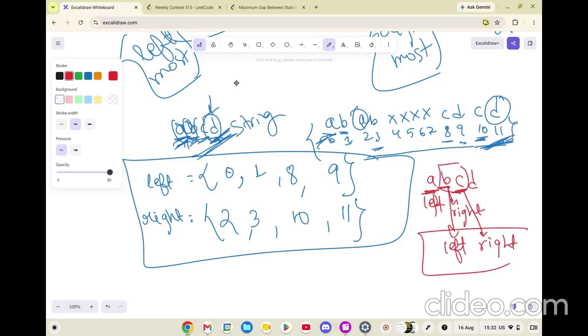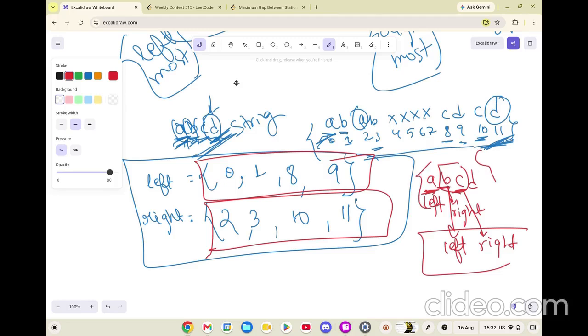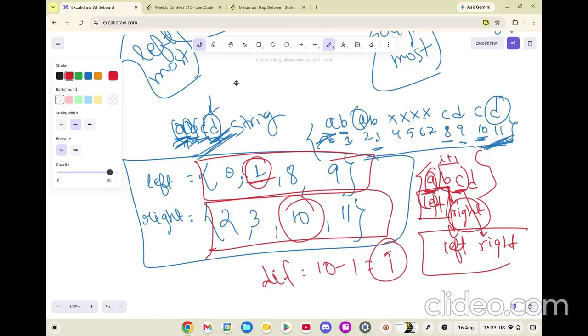Because we are making sure that every character is fitting on the left and right, there is no thought of getting neglected by any character, right? So we can do this for every index. We will find the leftmost for character I and the rightmost for character I plus 1. In this case, B's leftmost is 1 and C's rightmost is 10, so the difference becomes 10 minus 1, which is 9. So 9 will be the difference.